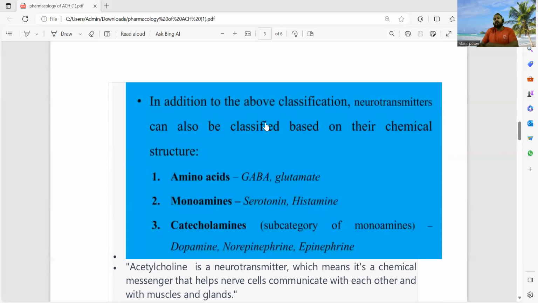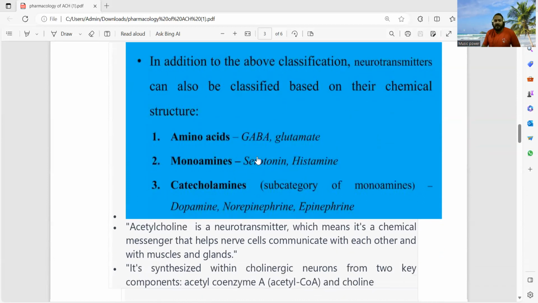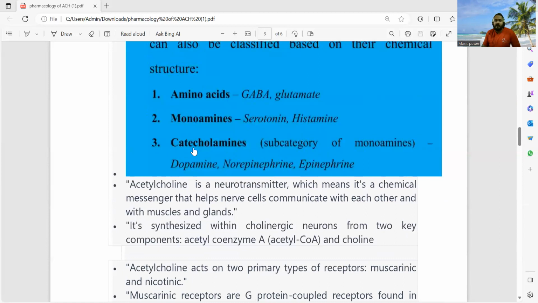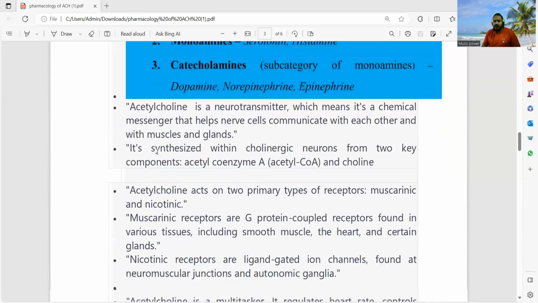In addition to the above classification, neurotransmitters can also be classified into the following classes: amino acid derivatives, example is GABA and glutamate; monoamines, serotonin and histamine; catecholamines, example is dopamine, norepinephrine and epinephrine.